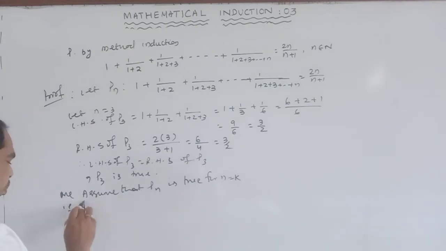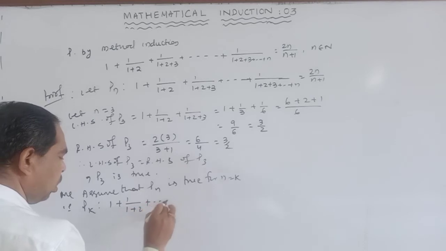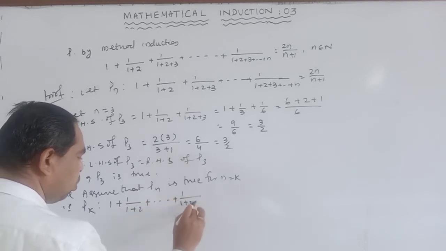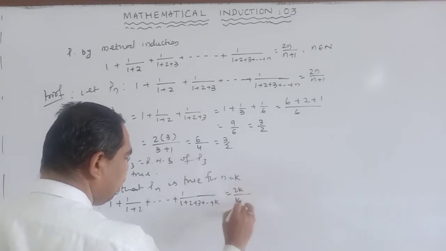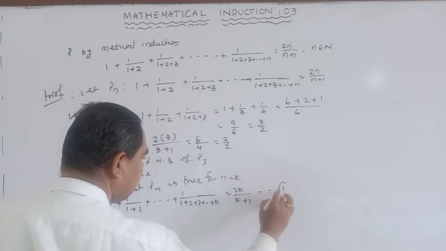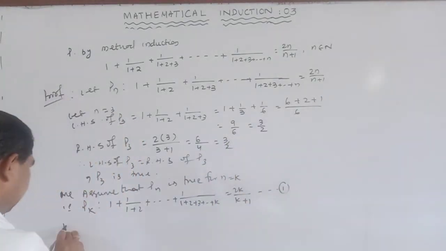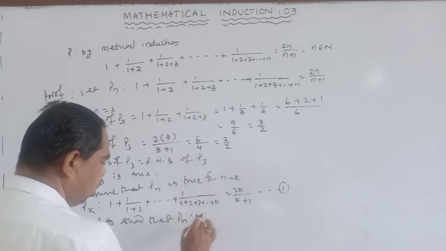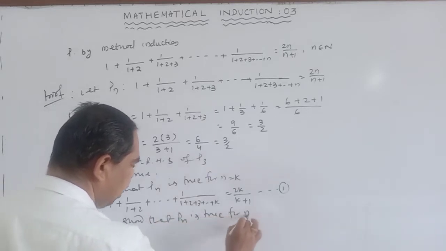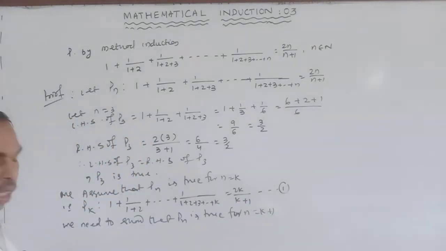That is, Pk such that 1 plus 1 by (1 plus 2) plus dot dot dot plus 1 by (1 plus 2 plus 3 up to k) is equal to 2k divided by (k plus 1). This is equation 1. We need to show that Pn is true for n equal to k plus 1.